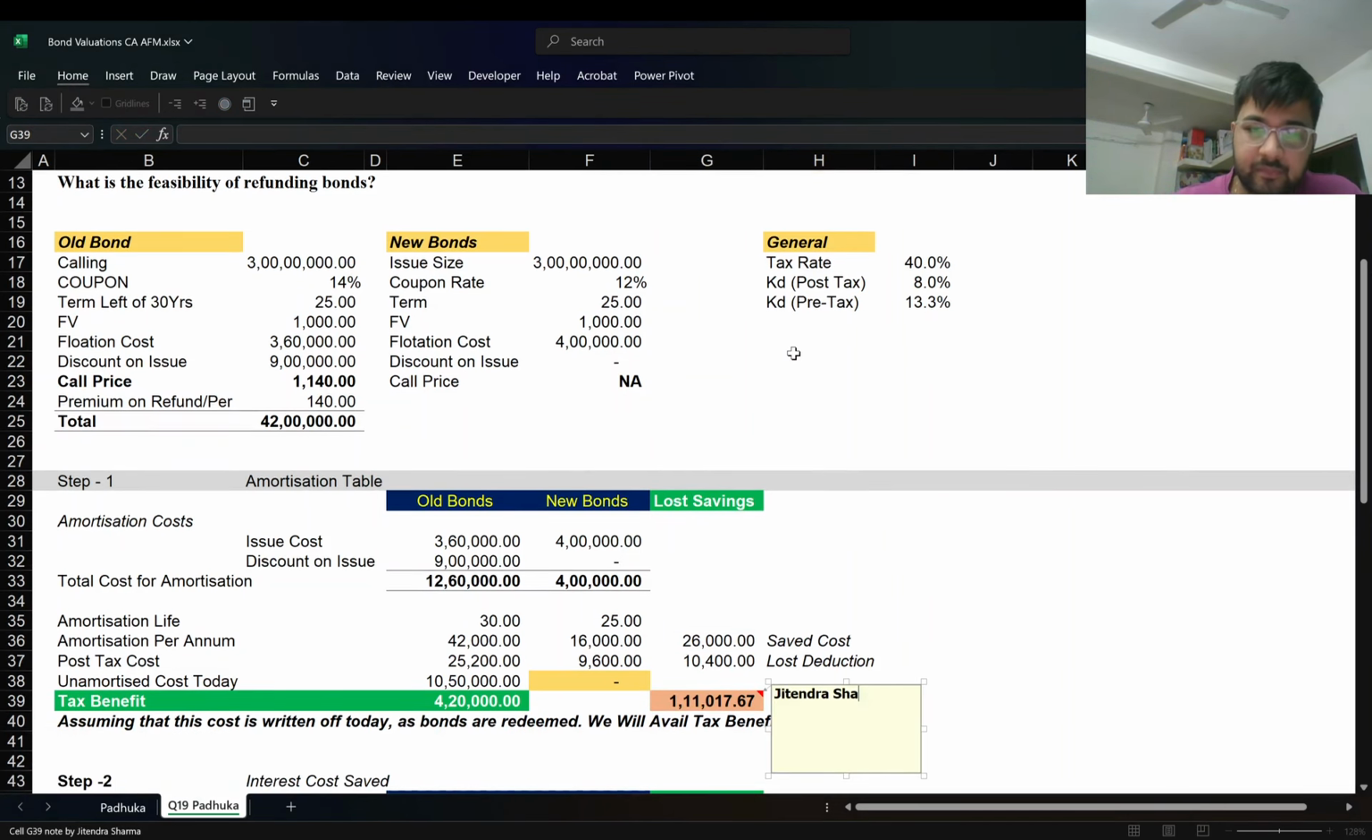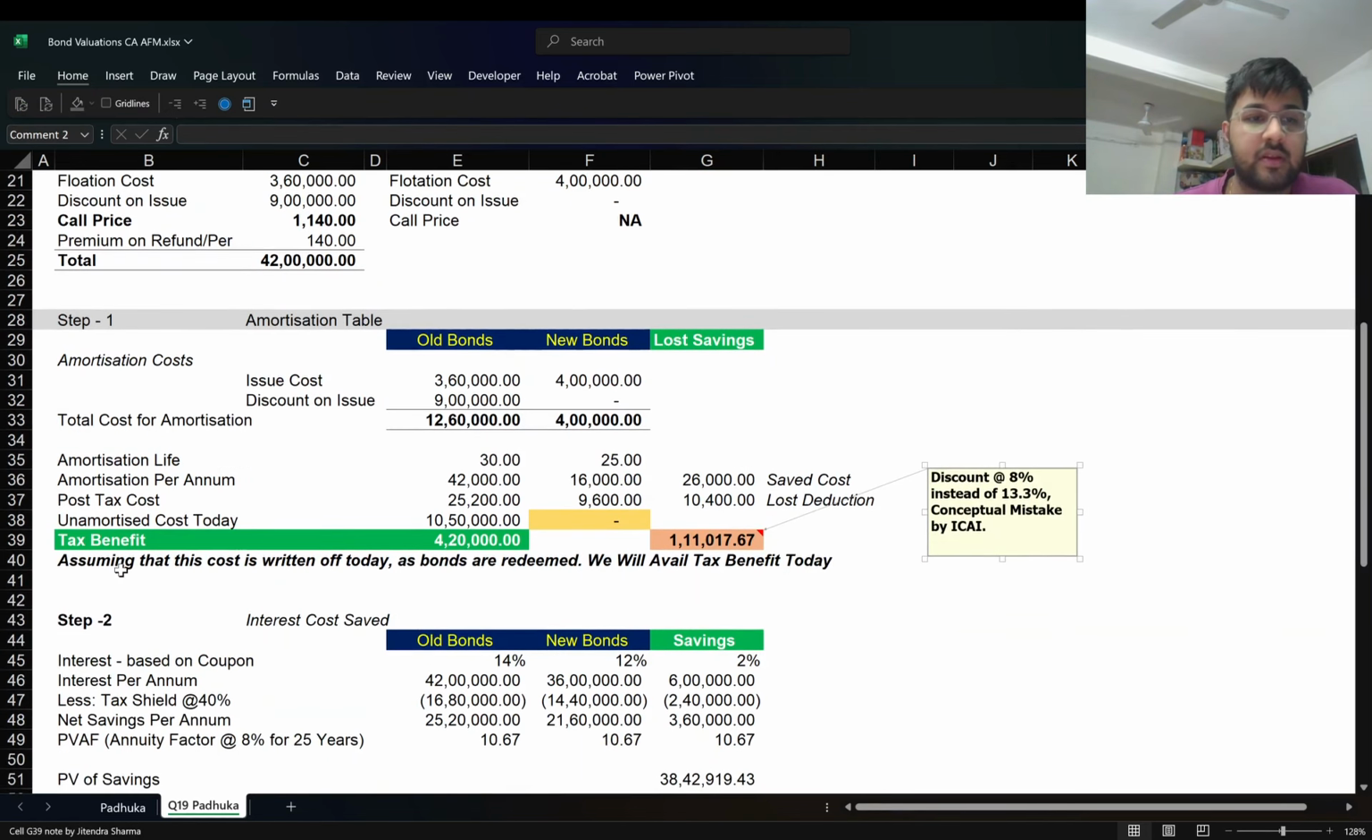So discount at 8% instead of 13.3%. Conceptual mistake by ICI. Okay, so this is one thing to remember in this scenario.